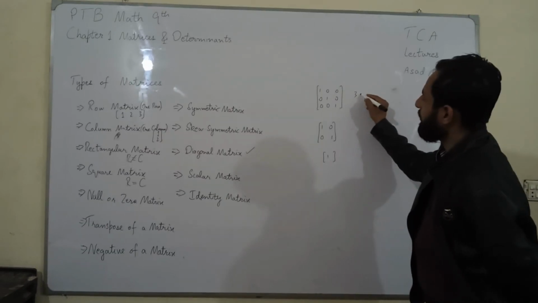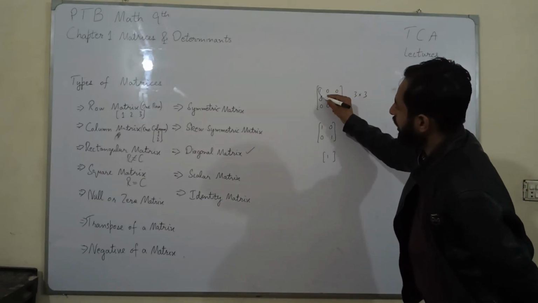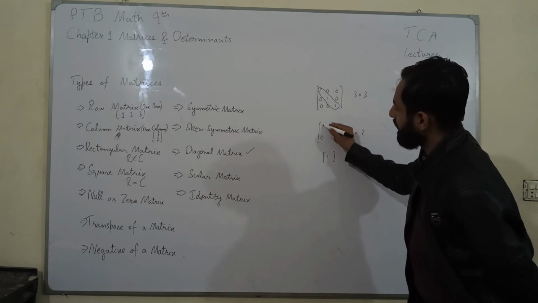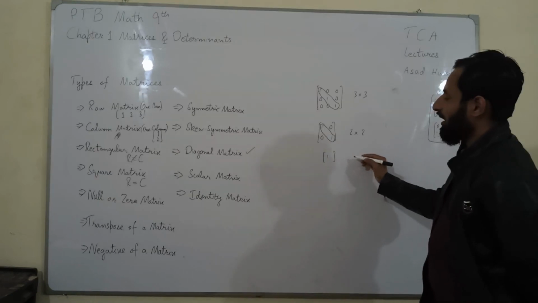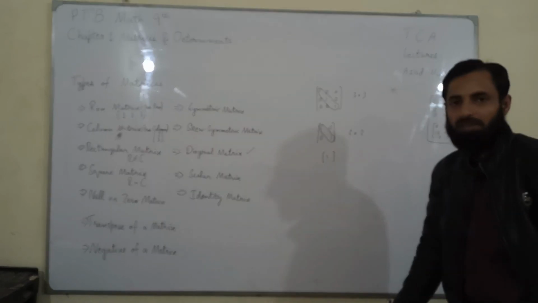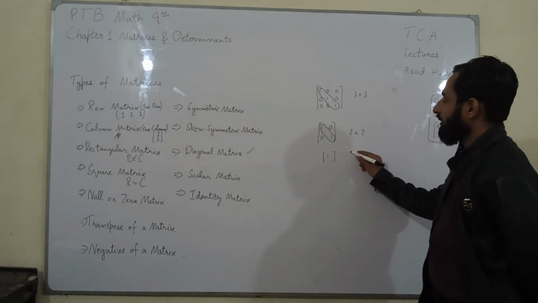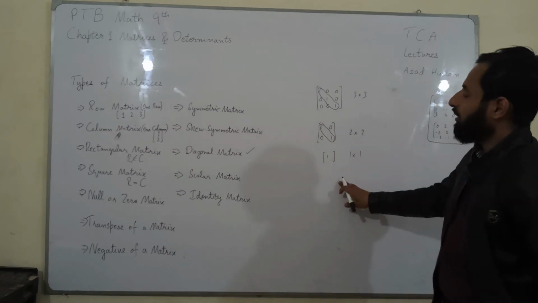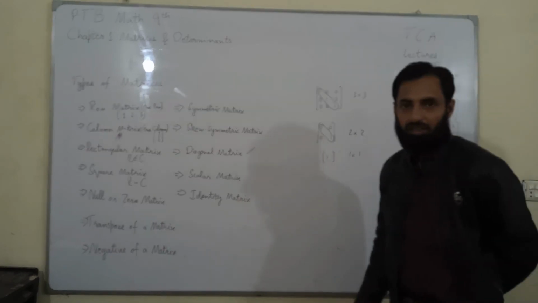In this 3 by 3 matrix, all diagonal elements are 1. In this 2 by 2 matrix, all diagonal elements are 1. In this 1 by 1 matrix, the element is 1. Then all of these matrices are identity matrices.